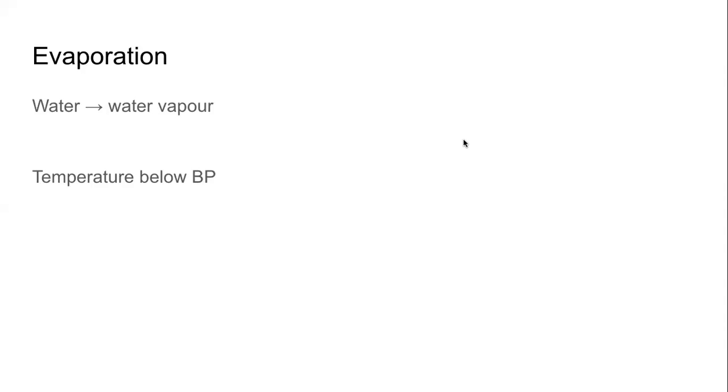So if and when liquid water turns into gaseous water vapor below 100 degrees Celsius, that process is called evaporation. If it happens at 100 degrees Celsius, it's called boiling. If it happens below 100 degrees Celsius, it is called evaporation.